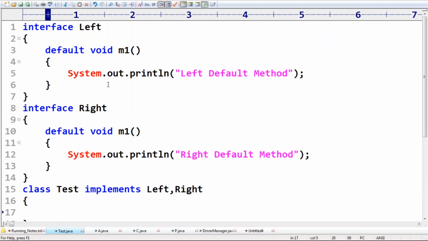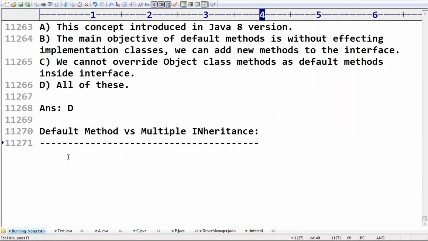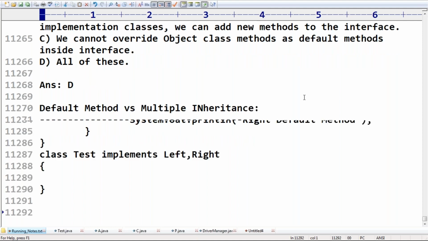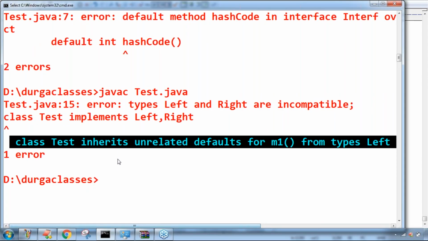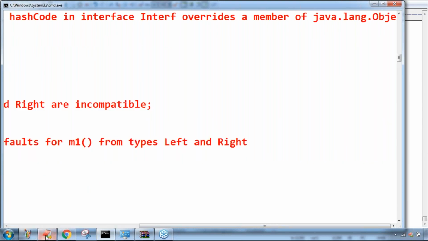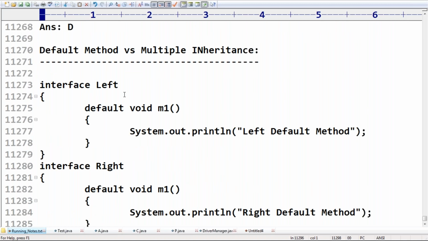So how can you solve this problem? It is not impossible to solve; there is a possibility. The important conclusion you should be aware of: if two interfaces contain a default method with the same signature, there may be a chance of an ambiguity problem for the implementation class.